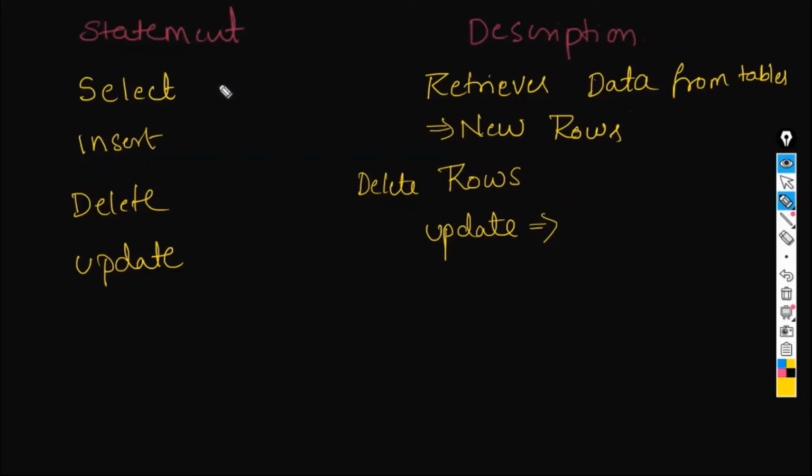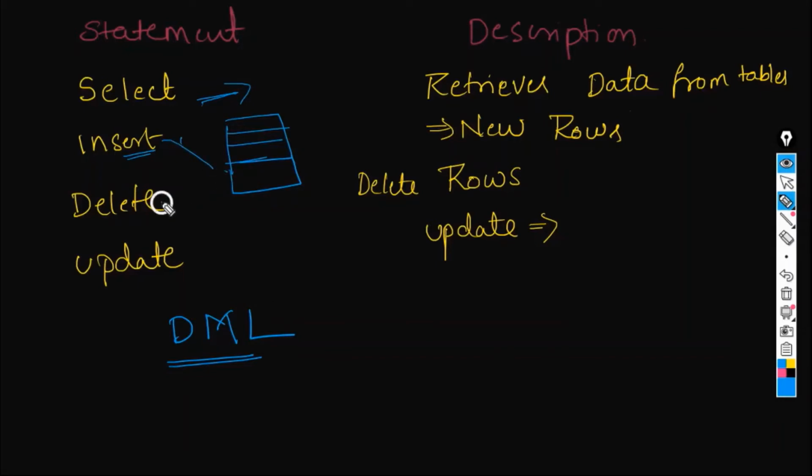All these statements come under a category of data manipulation language, DML. If you observe, with select we are only selecting the entries, not doing any manipulation. But with the insert statement, we are actually changing the data. Suppose this is the table which had only this many entries, we are adding one more row of data into the table with the help of the insert command.